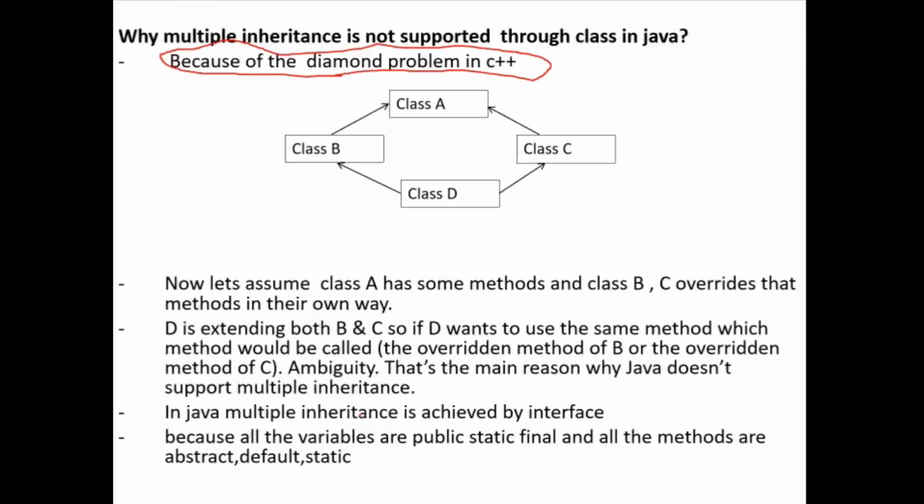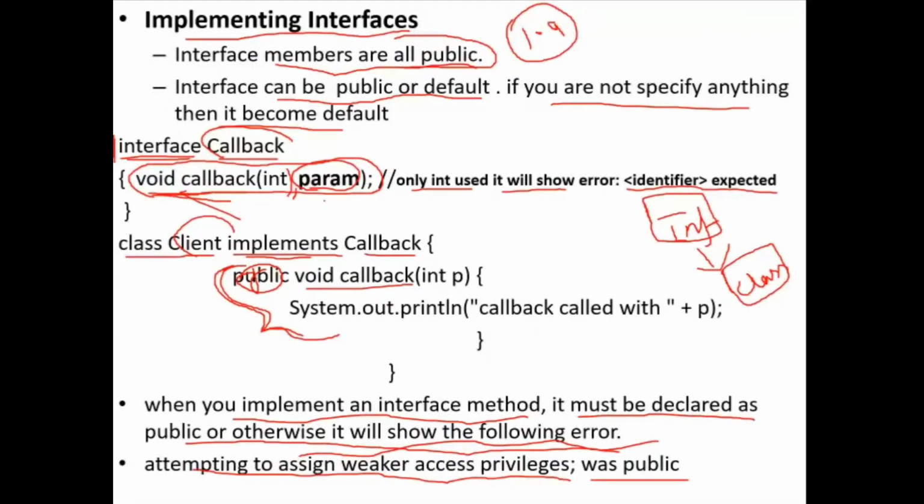So here you need to remember two things. While you declare a method within an interface, you should declare it with the parameter name. If there is no name, you will get an error. And while you override that interface method, you should override it with the public access specifier, otherwise you will get an error.